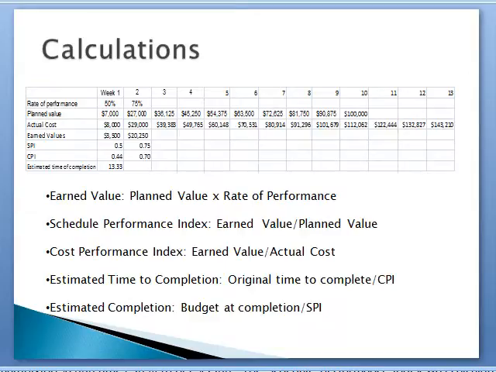The estimated time to completion is calculated by dividing original time to complete by the cost performance index. Finally, the estimated completion is calculated by taking the budget at completion, which is $100,000, and dividing it by the schedule performance index. Once these calculations are complete for weeks 1 and 2, we establish planned values and actual costs